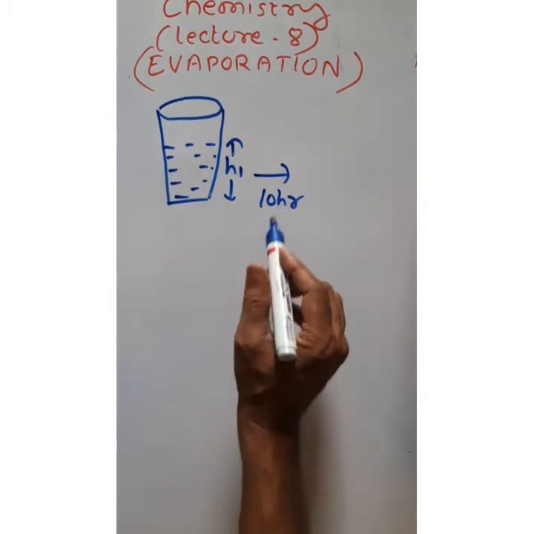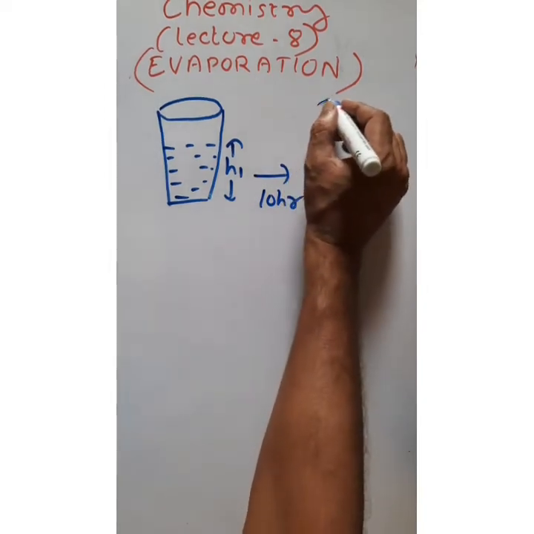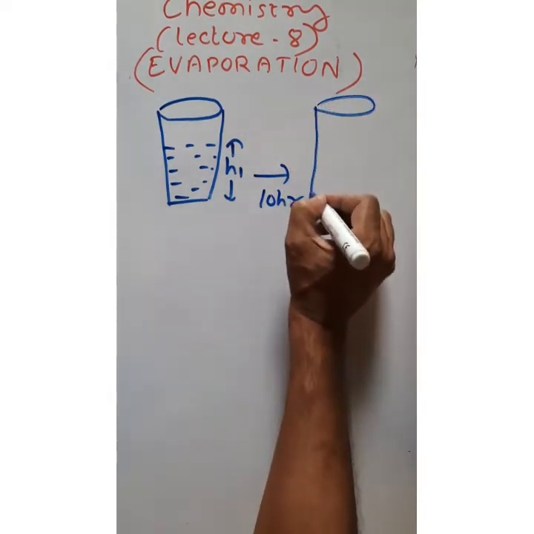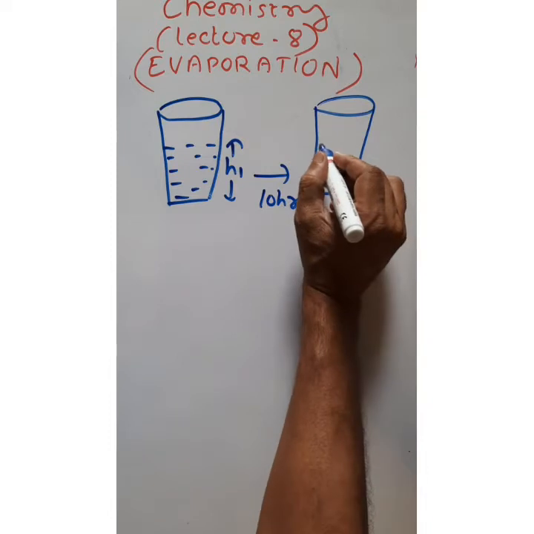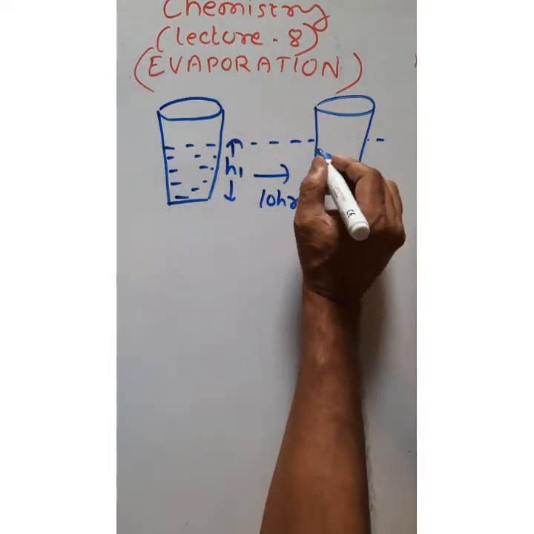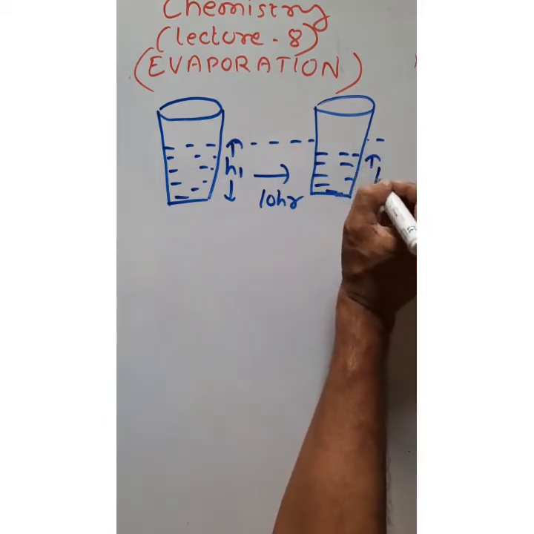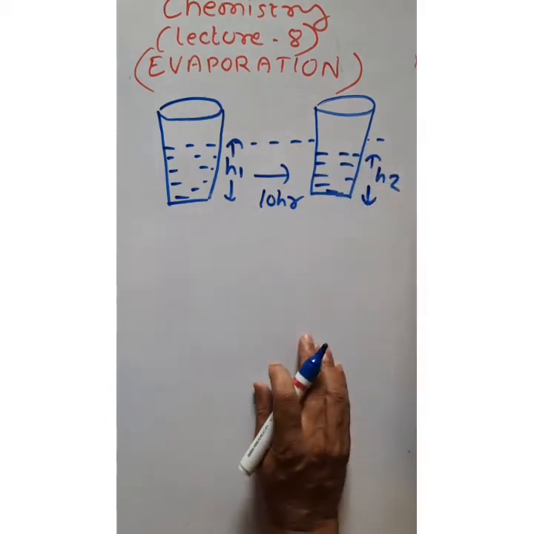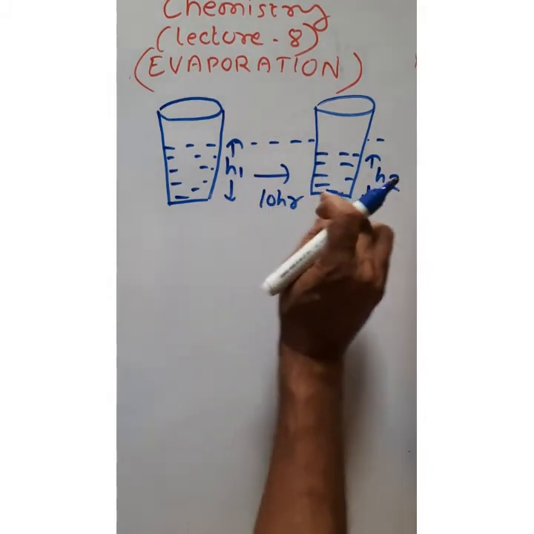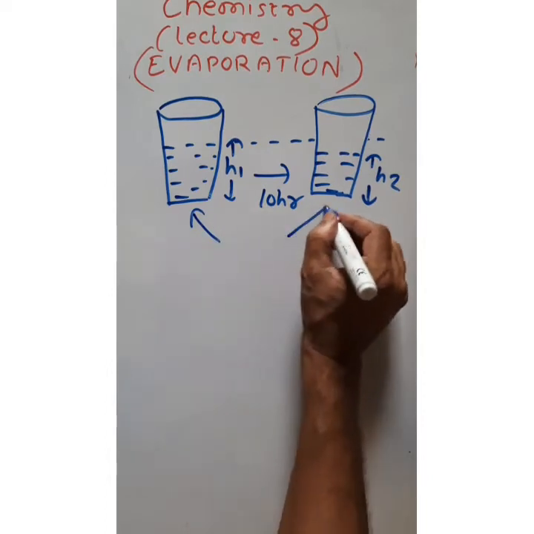In the daytime, you keep this glass, open glass, for 10 hours. So what will we observe? After 10 hours or after some time, we will see the water level reduces to what height? H2 height. Okay.